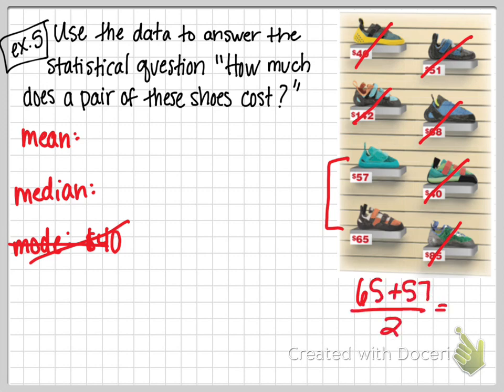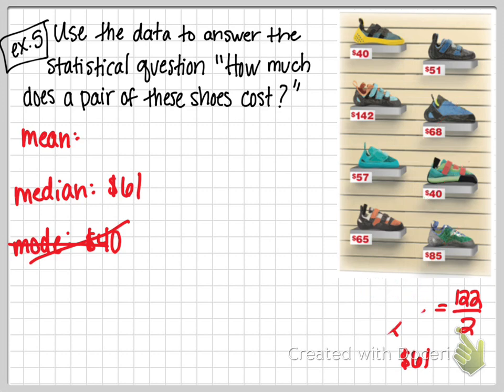So 65 plus 57 is 122 divided by 2. So $61 is our median. Does that seem a little better? Yeah, it's a little closer. The best one. Let's do the average, and then we'll make a good argument for that.